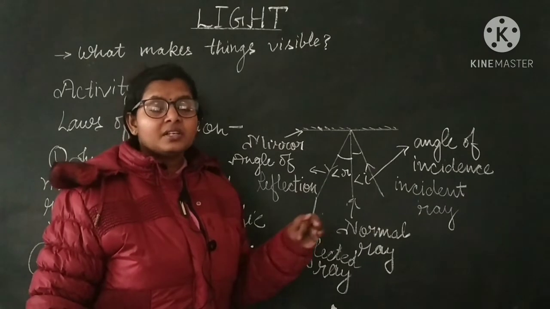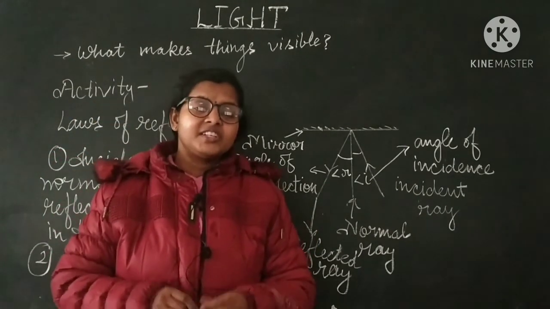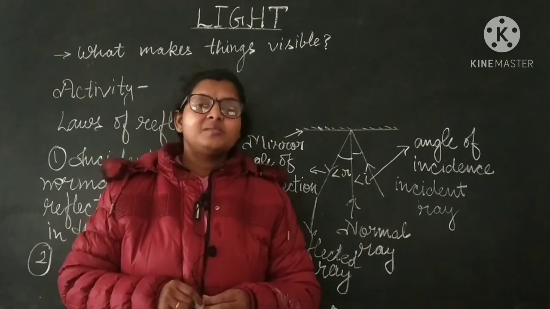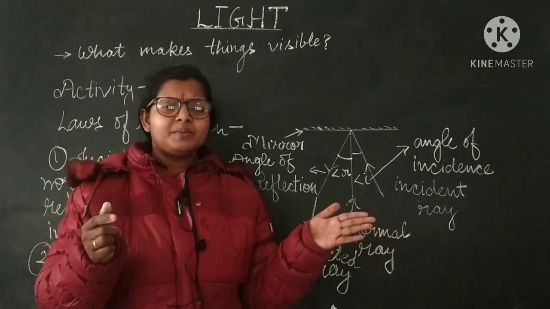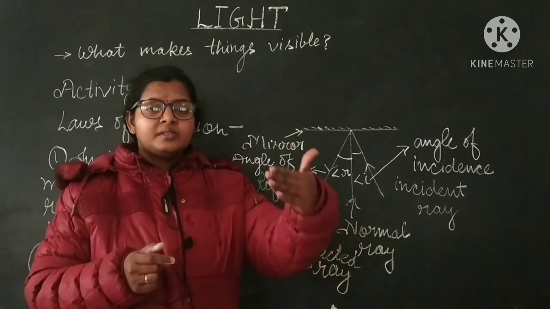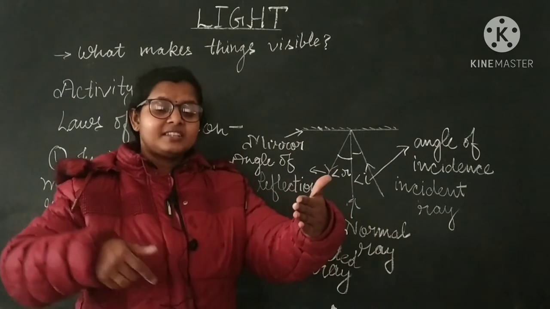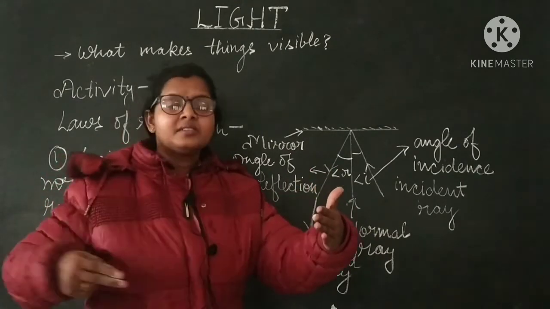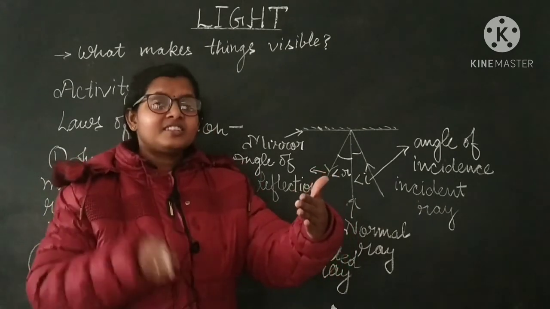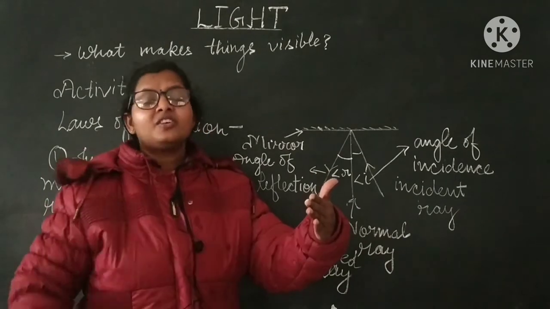And for checking that, you have to do one more activity. It is given in your NCERT book and I am explaining it here. Take a chart paper, plain paper, and then fix it, and with the help of a torch make a slit on the paper and throw the ray of light.